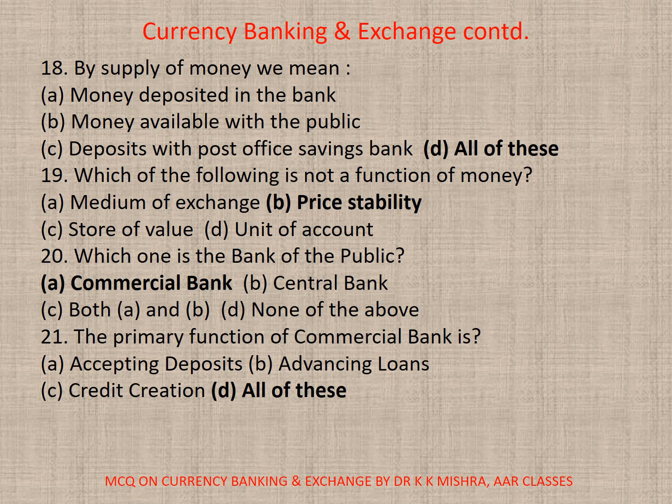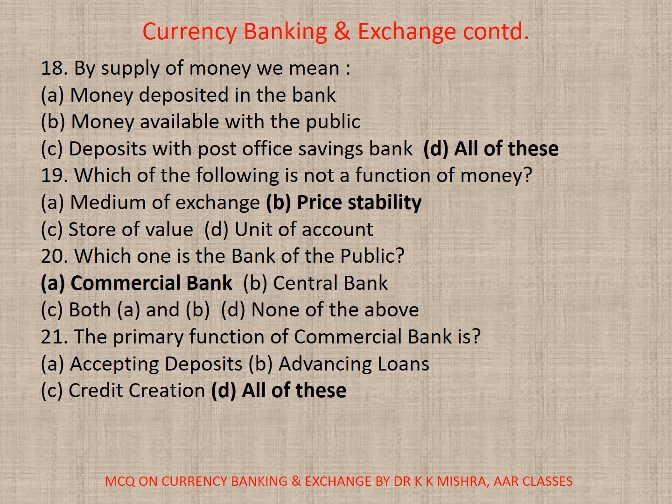18. By supply of money we mean A. Money deposited in bank, B. Money available with the public, C. Deposits with post office savings banks, D. All. Correct option is D. All. 19. Which of the following is not a function of money? A. Medium of exchange, B. Price stability, C. Store of value, D. Unit of account. Correct option is B. Price stability.